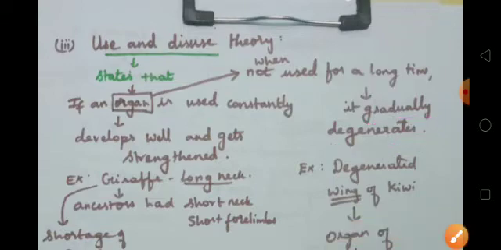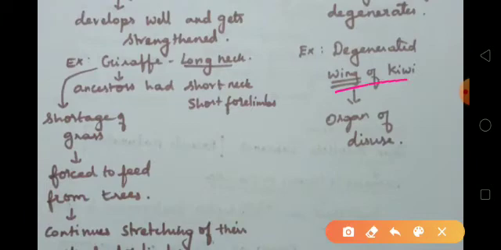For example, the wing of the kiwi. Here the wing of the kiwi is the organ of disuse. Kiwi is not able to fly, isn't it? Why? Because it did not use its wing to fly. So slowly, generation after generation, the bird itself became a flightless bird.